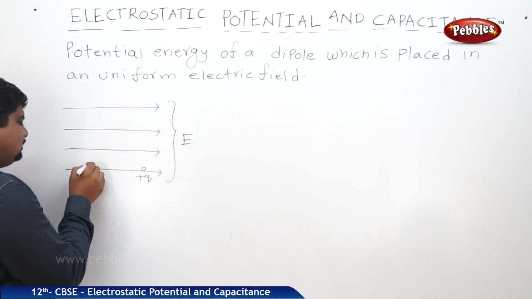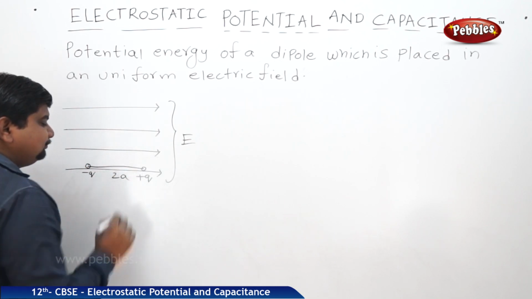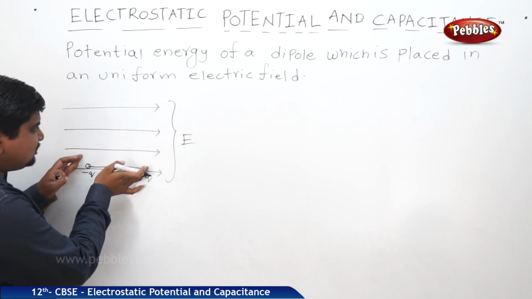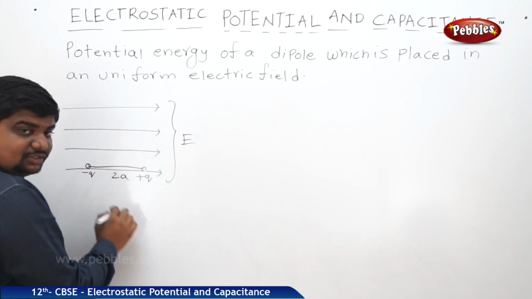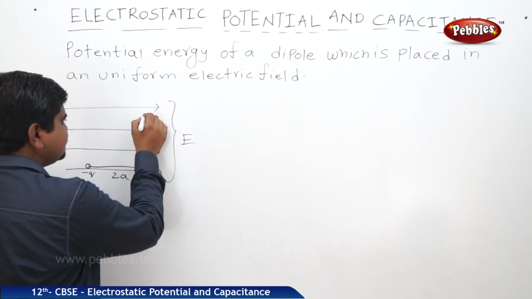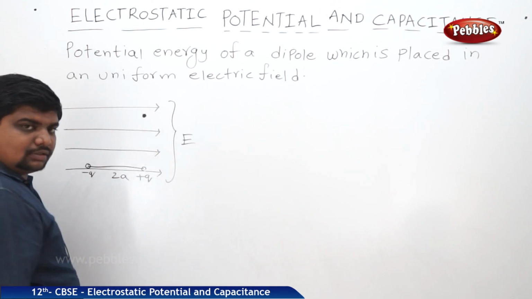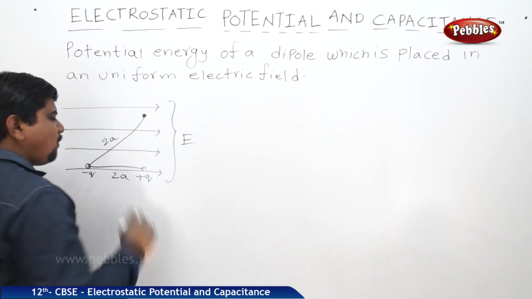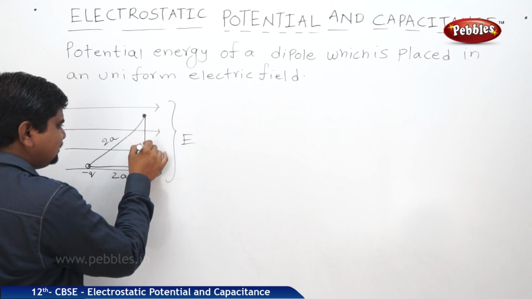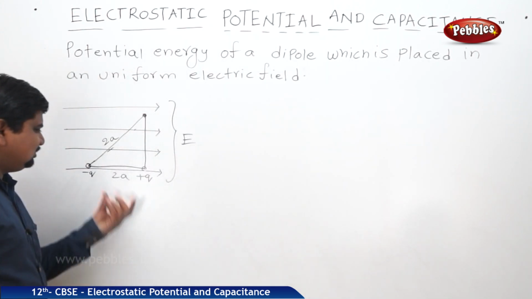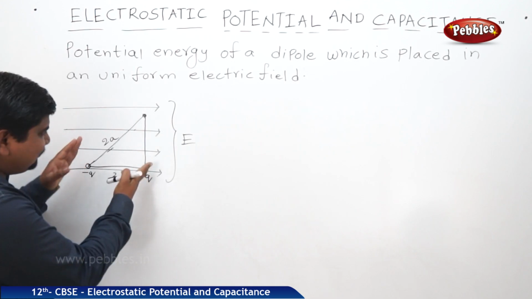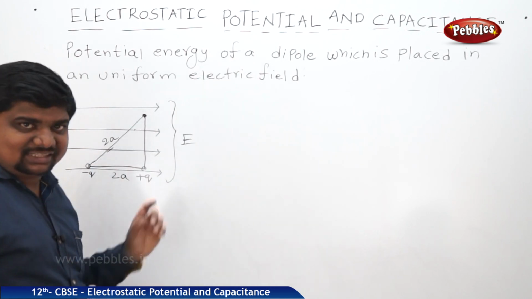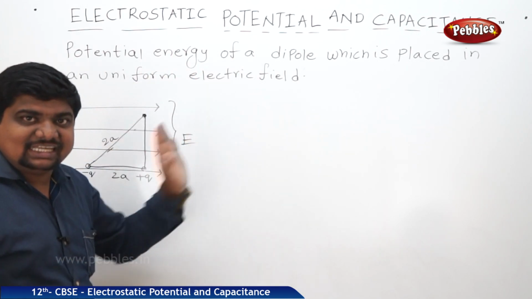Now the distance between the two charges of the dipole is 2a, meaning this positive charge will experience the repulsive force and it bends like this. This is the initial position, now it goes like this. So this becomes 2a, and this is the perpendicular displacement. This is the initial position of the dipole. Because of the force of repulsion it was tilted like this, meaning while tilting, the dipole rotates from one angle to another. This point is very important to find the potential energy in this case.